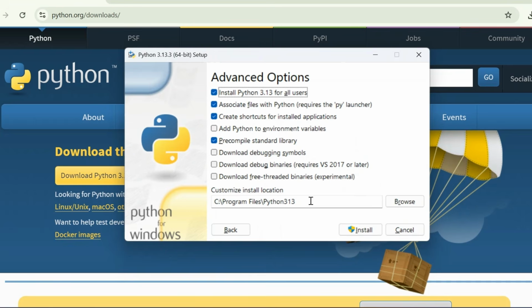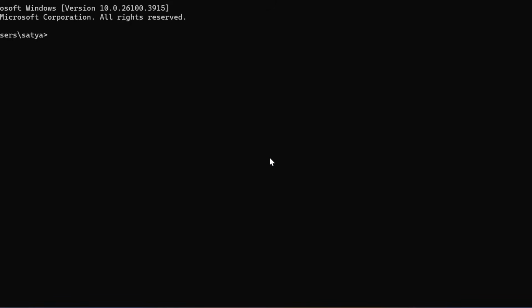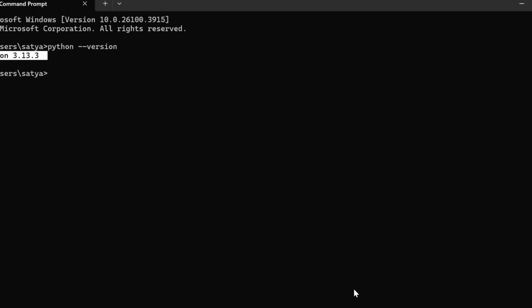Make sure the path is correct, then click on the install button and select yes. This will take some time. Please wait until then. Once installation is completed, open command prompt and type python --version. This will show you the version, to ensure the installation is done properly.